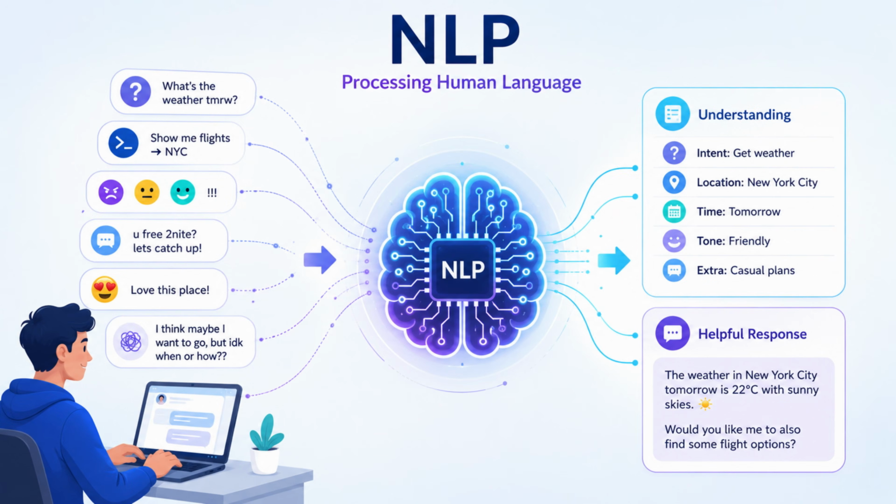Human language can be messy. We ask questions, we give commands, we speak in different tones. We use short forms, emotions, context, and sometimes even confusing sentences. NLP helps AI process all of this.